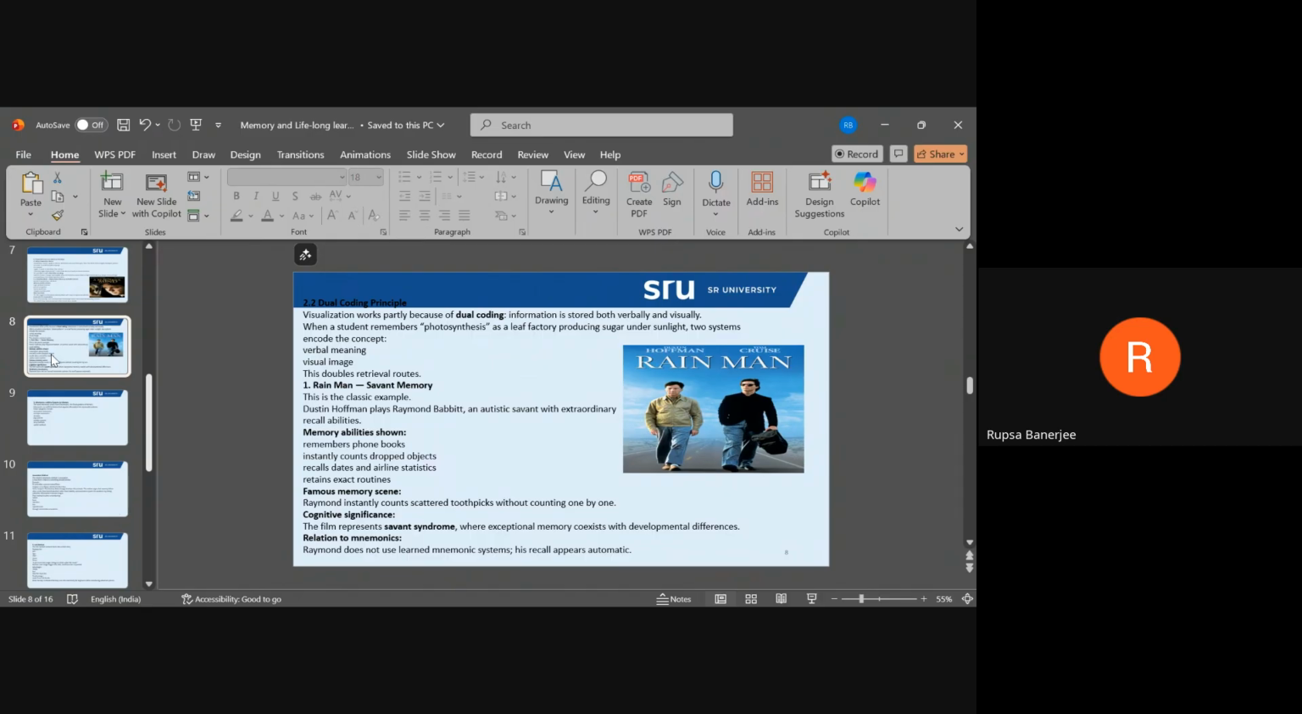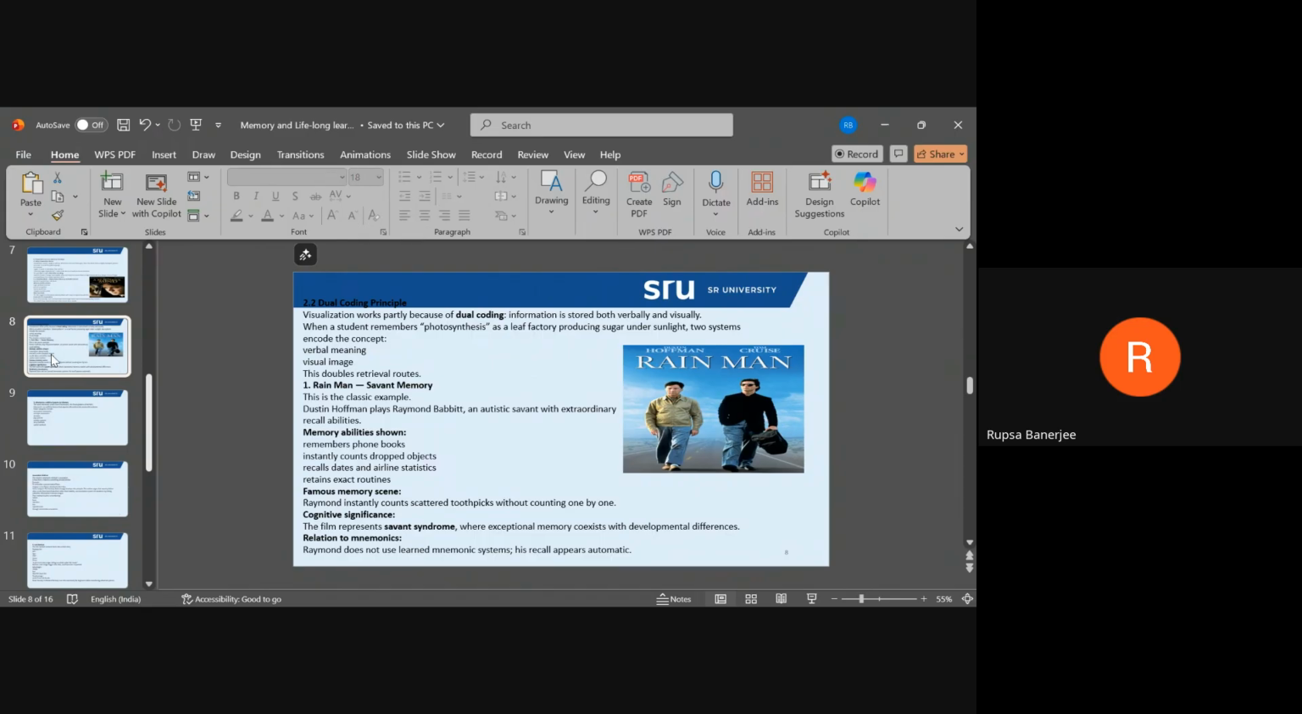So he falls within the autistic spectrum disorder with savant abilities, and it is called savant syndrome. It's a rare condition in which a person with developmental disorders, commonly autism, shows exceptional abilities in specific areas such as mathematics, memory, music, art. So in Rain Man, Raymond has an extraordinary memory and incredible calculation skills. He's able to remember phone books. He can immediately remember dates and airline statistics and retain exact routines.